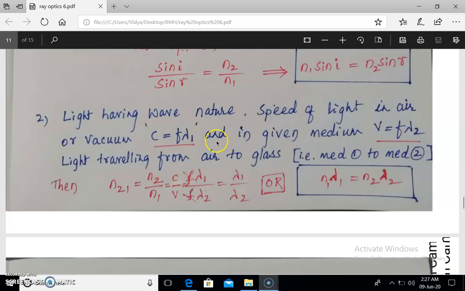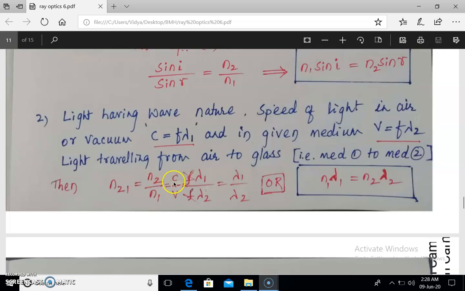So as light advances from a rarer to a denser medium, the speed decreases as well as the wavelength decreases. Hence c is greater than v, and lambda 1 is also greater than lambda 2. For light traveling from air to glass, medium 1 to medium 2, we can write the refractive index of the second medium with respect to the first medium as the ratio of the absolute refractive index of the second medium to that of the first medium.